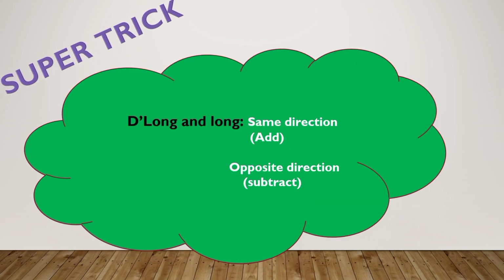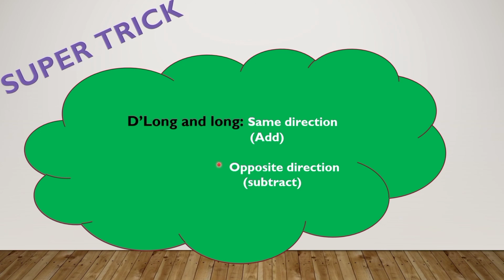We have already studied that if two longitudes are given, we use a formula, which I have told you how to solve. But if one longitude and one d long is given, meaning the d long of A and B is given and the long of A is given, then we need to see the direction. If they have the same direction, simply add them and we get the longitude of B. If we have opposite direction, simply subtract them, and we get the longitude of B.